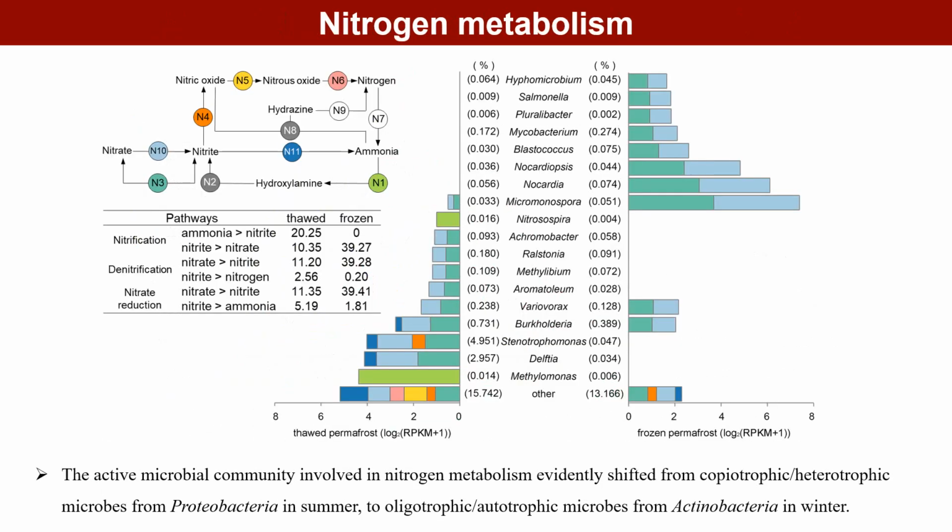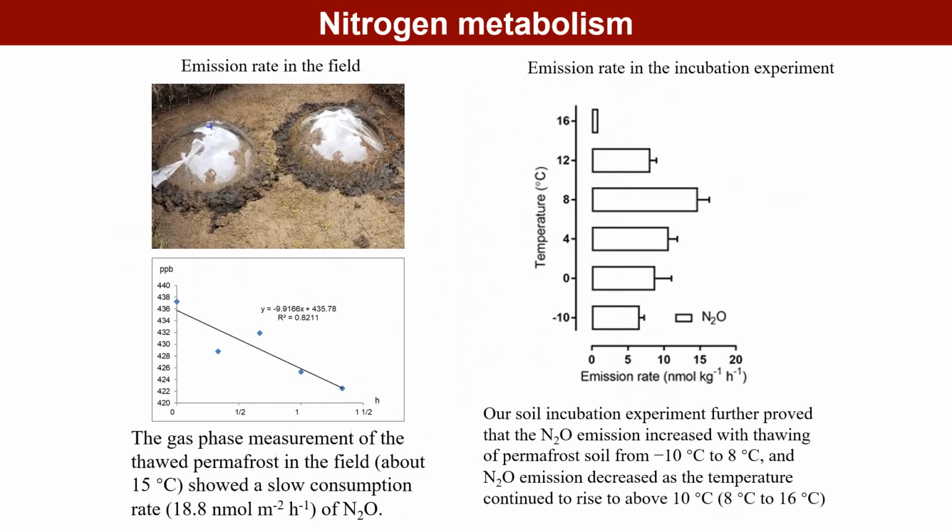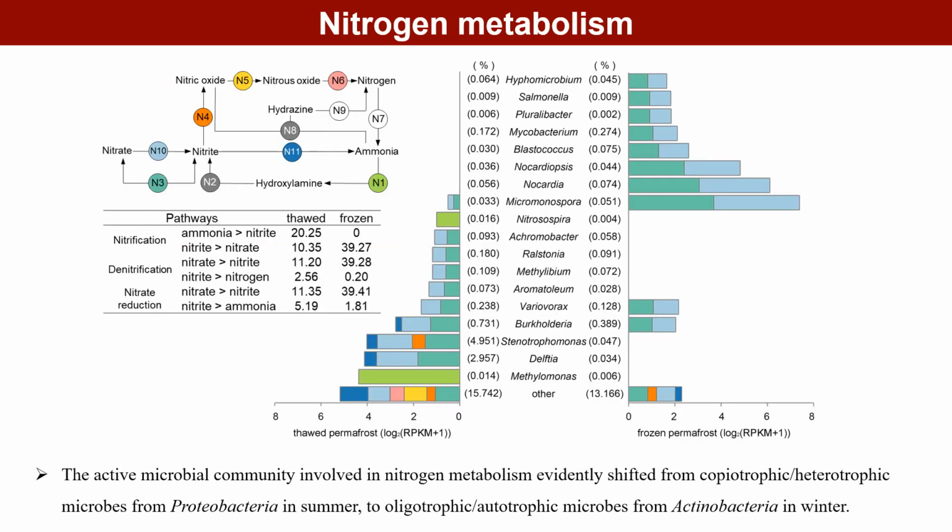Then, we focused on the transcriptional activities of nitrogen and methane metabolism in thawed and frozen permafrost at HP 3500. The nitrogen metabolism in permafrost tends to be a closed cycle, and increased activities of microbial denitrification were observed in the thawed permafrost. The active microbial community involved in nitrogen metabolism evidently shifted from copiotrophic microbes from Proteobacteria in summer to oligotrophic microbes from Actinobacteria in winter.